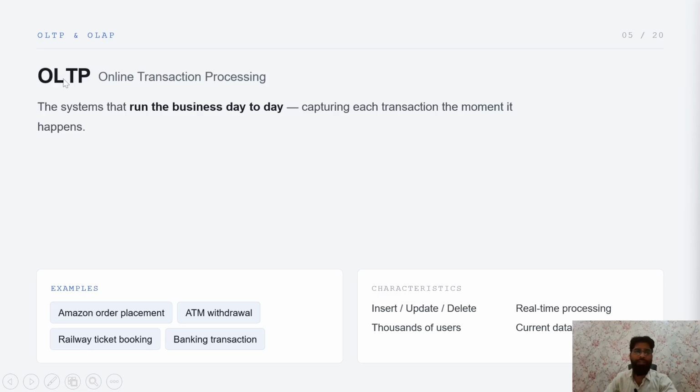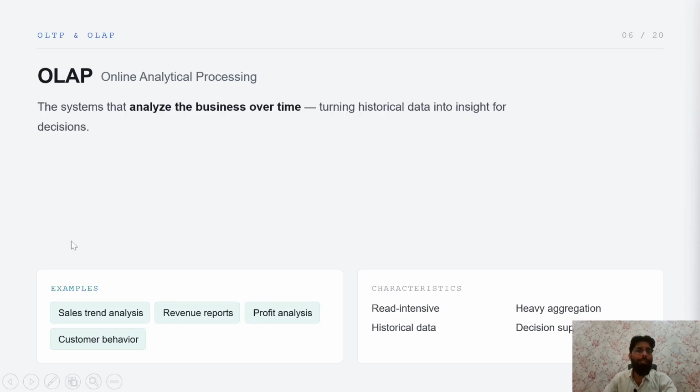It is nothing like a file where we keep OLTP data, maybe an Excel file, or it could be any kind of file, any kind of source, right? So it is keeping some data there. So OLTP will keep some data which is happening as transactions every day. Next will be OLAP, online analytical processing, right?